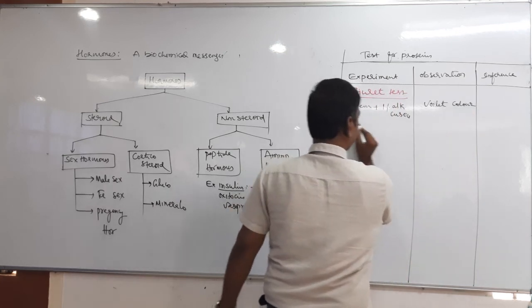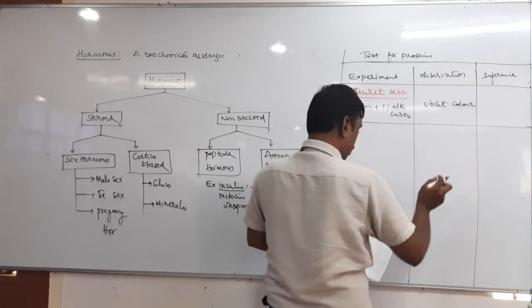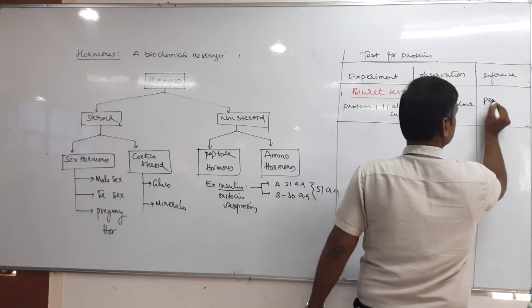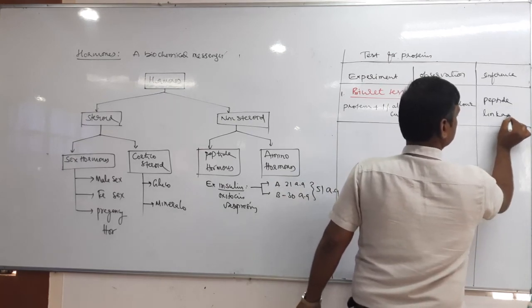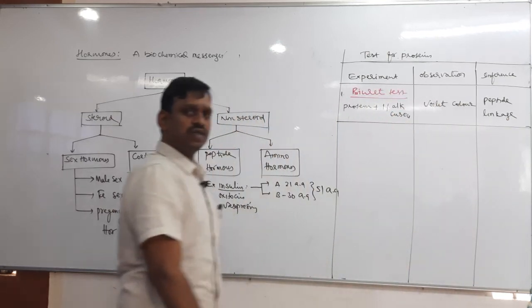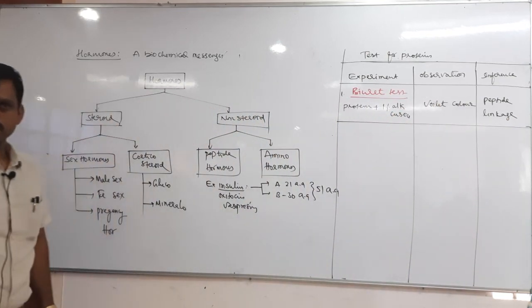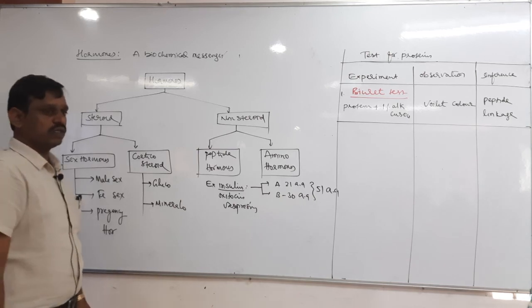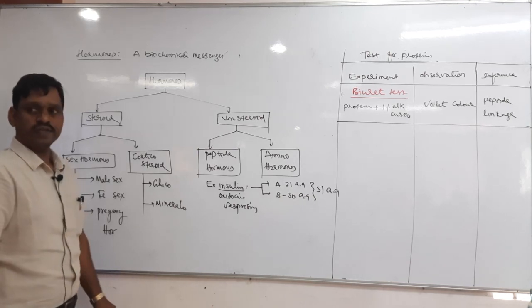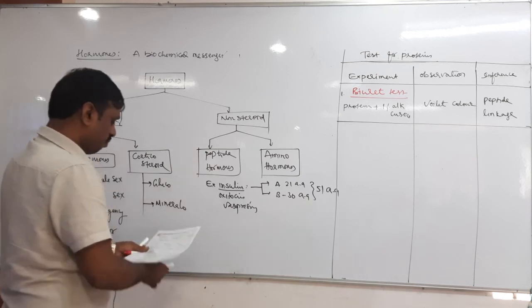The violet color confirms the peptide bond or peptide linkage. Where is the peptide linkage present? In proteins only. So it confirms protein. That is the biuret test.